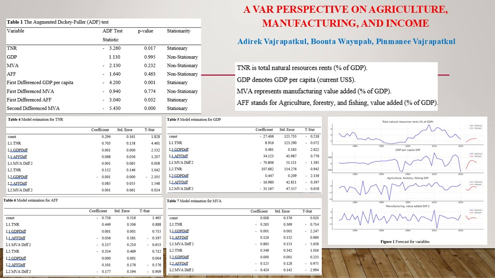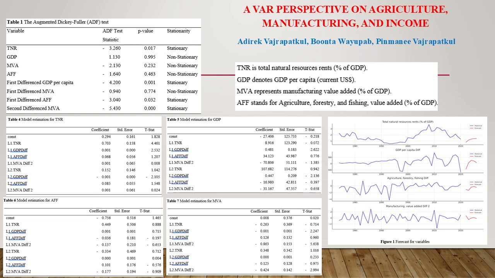Results and discussion. The analysis reveals several important findings. Natural resources and GDP. The results indicate that total natural resources rents, TNR, significantly impact GDP, affirming the importance of natural resources in Thailand's economic development. However, the relationship between natural resources and GDP is complex. While TNR contributes positively to GDP and other sectors in the short term, its long-term effects can be mixed. This finding suggests that over-reliance on natural resources can lead to economic volatility if not managed sustainably.